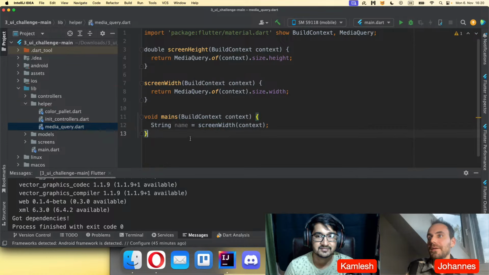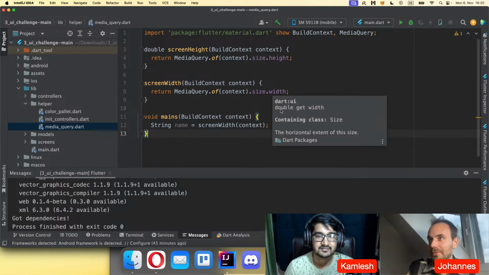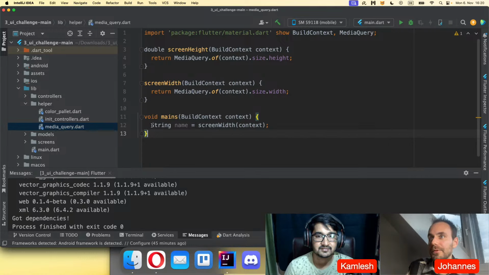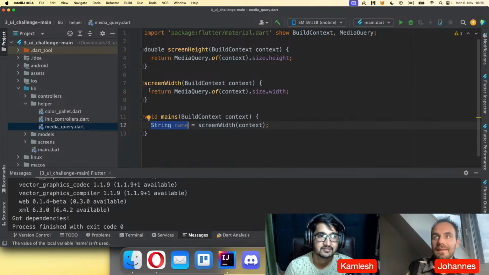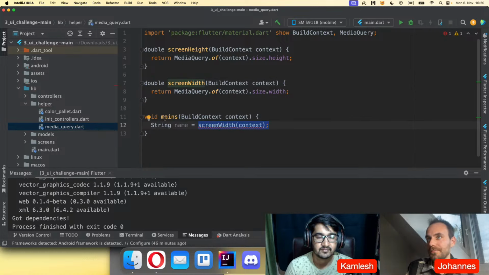He will not complain about it, even if we know, okay, this is of type double. He will not complain. He will simply crash at runtime because you tried to put this double into a string variable. And that's why you should always define for your method what return type it is. So right now, if you say this is a double, then it will also complain here about it.